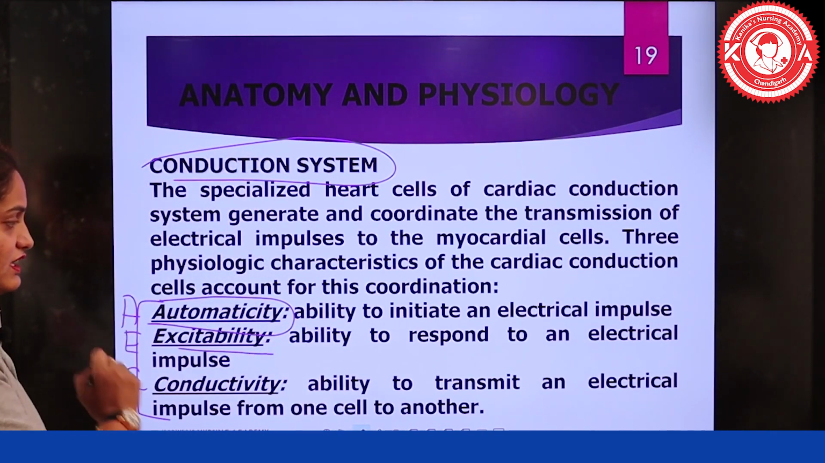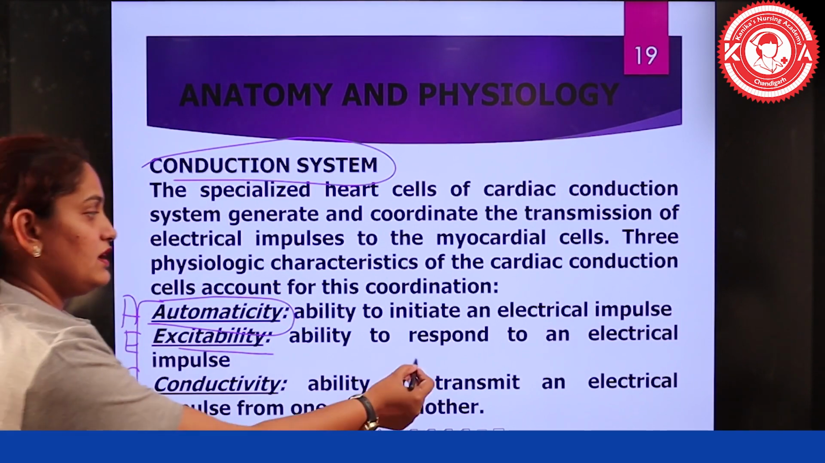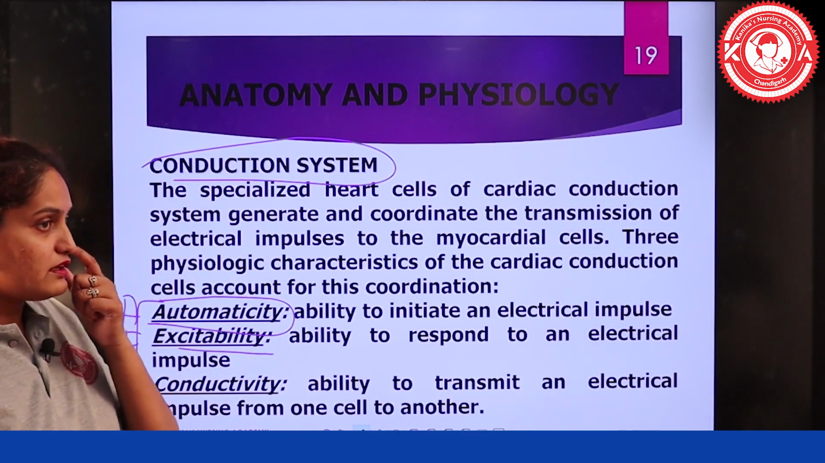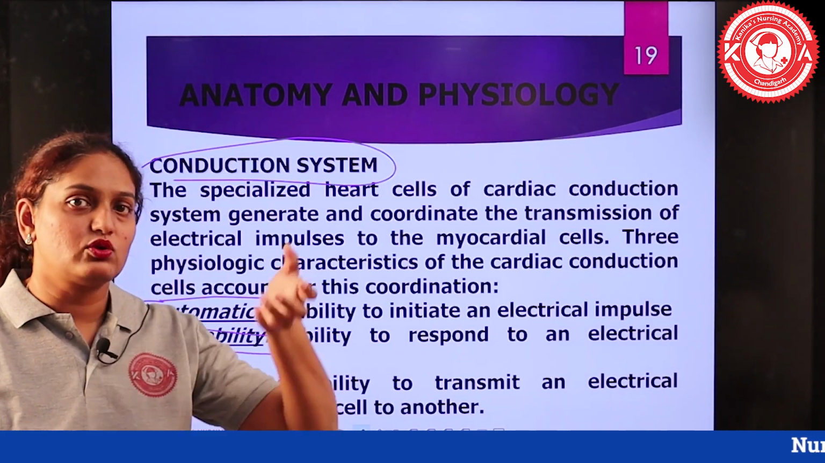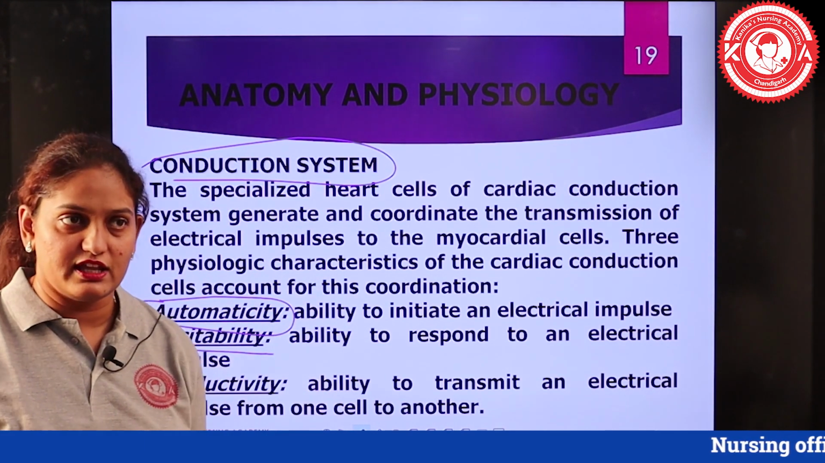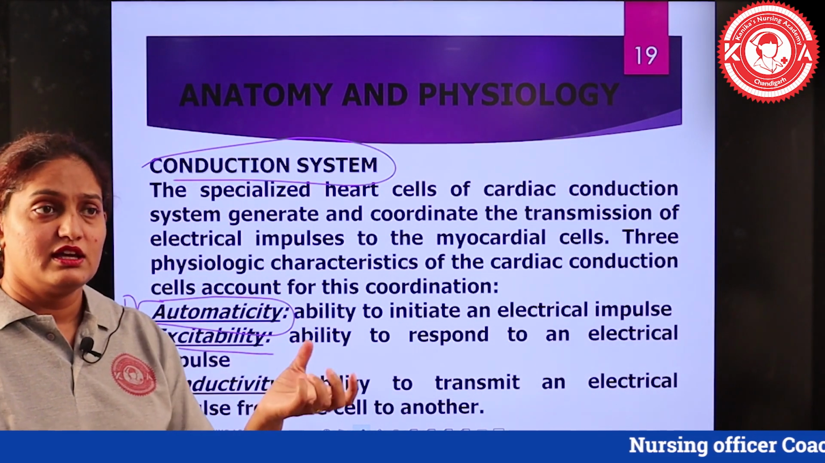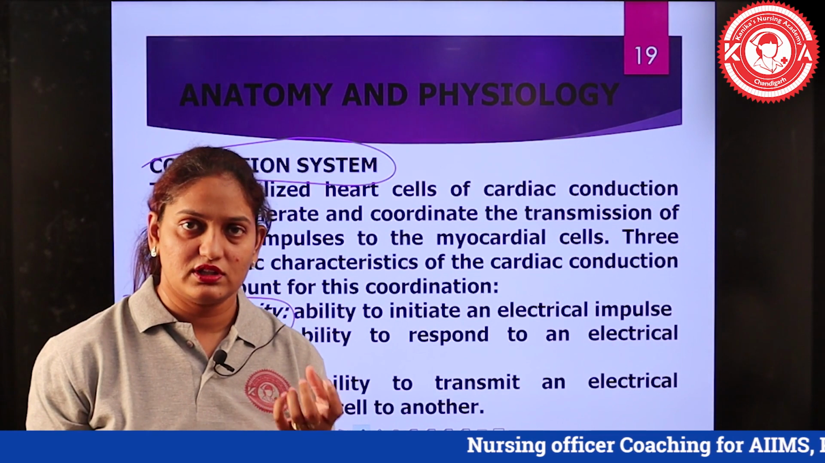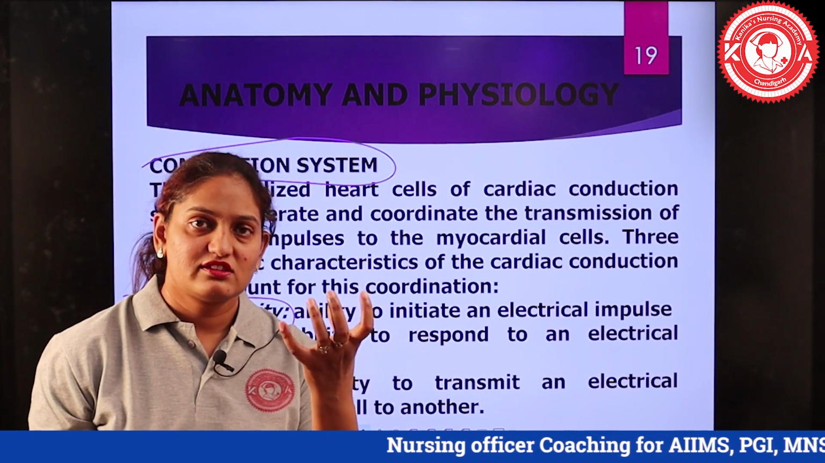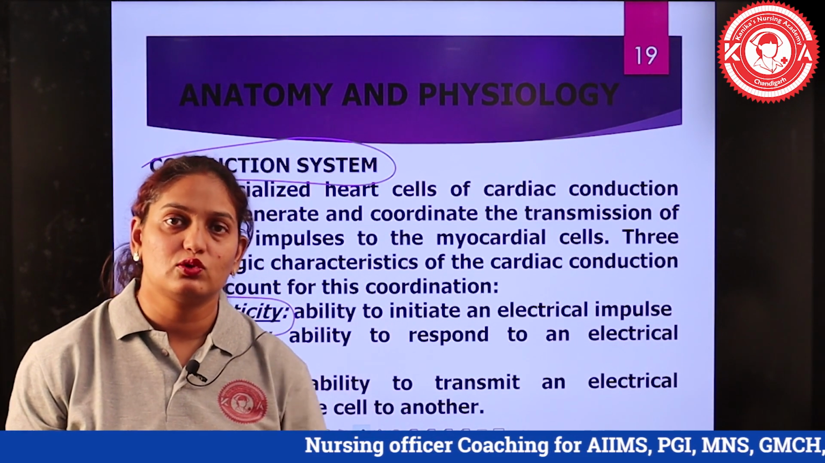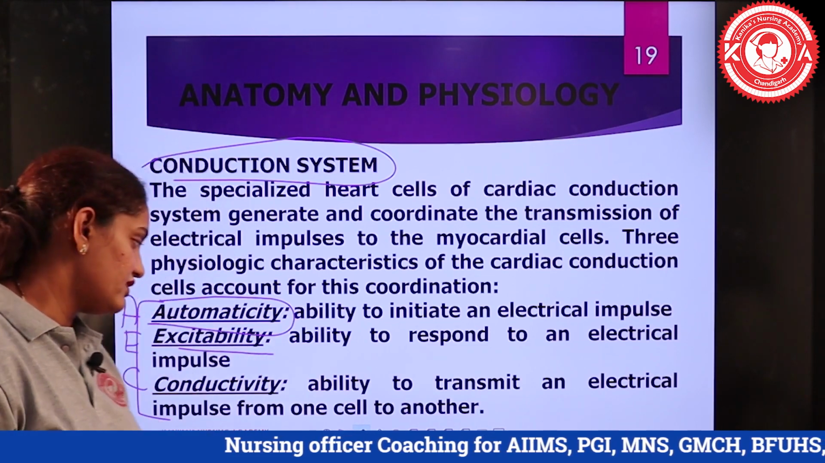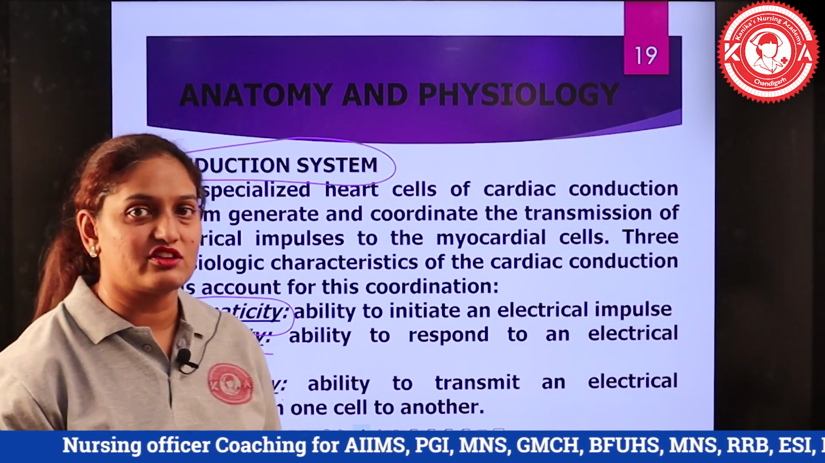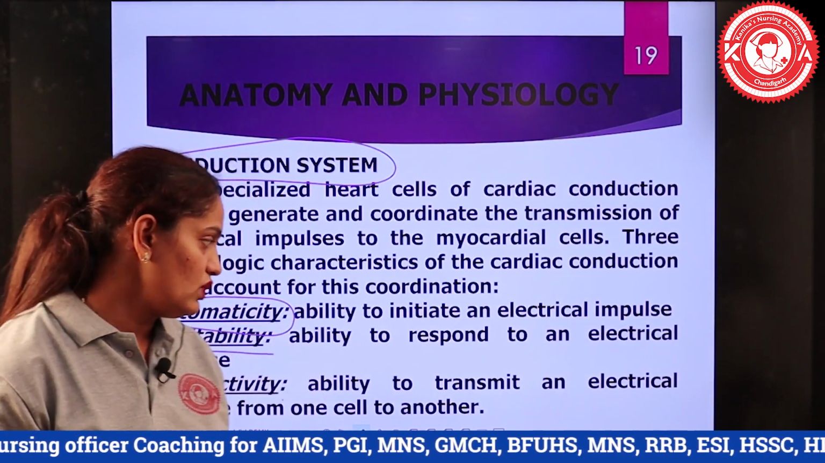The second property, E, or excitability, is the ability of a cell to respond to an electrical impulse. From the sinoatrial node it will go to the AV node, then to the further areas. That means in response to the electrical impulse coming to the area, the muscle or the cell should also contract, that particular cell which is receiving the electrical signal. Conductivity is the ability to transmit the electrical impulse from one area to another area.